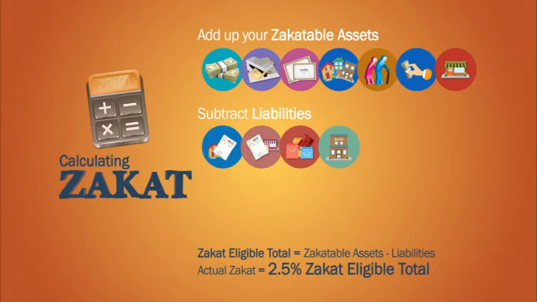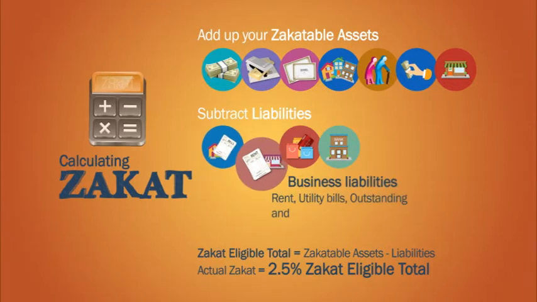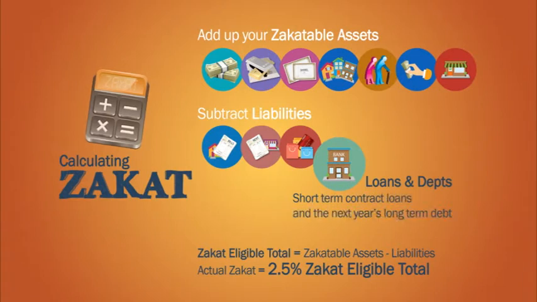Now we can subtract liabilities from the total of your zakatable assets. Personal liabilities such as living expenses, including rent, utility bills and debts. Business liabilities such as rent, bills, outstanding and overdue salaries. Total value of goods purchased on credit. Total value of short-term contract loans and the next year's long-term debt.